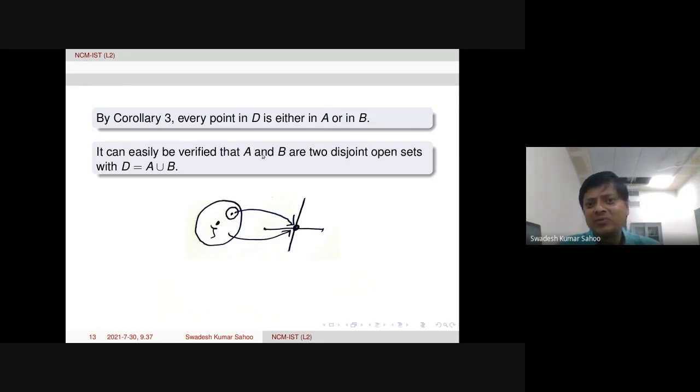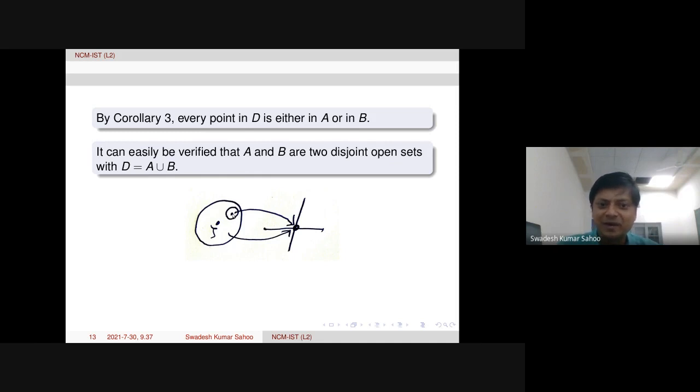Then one can prove that this A and B are actually open sets. Disjoint is clear, and the union is actually the whole D. It is clear, and that they are open sets is also clear from this picture. You can see, because if we take, for example, A is open, I am going to explain here.